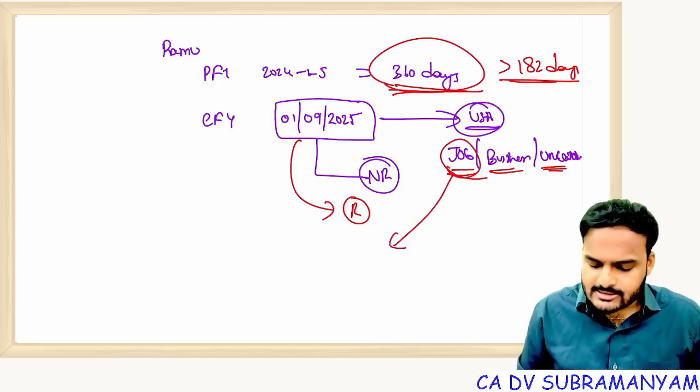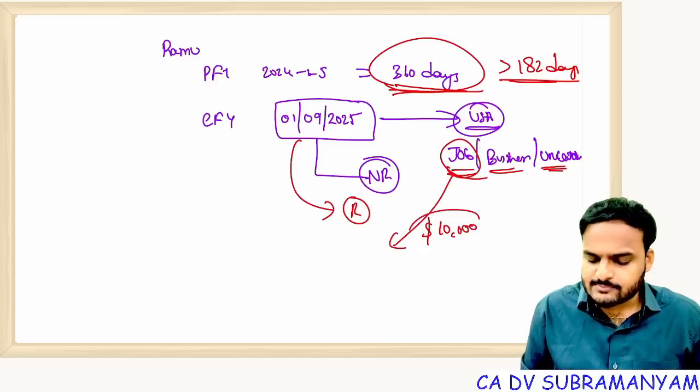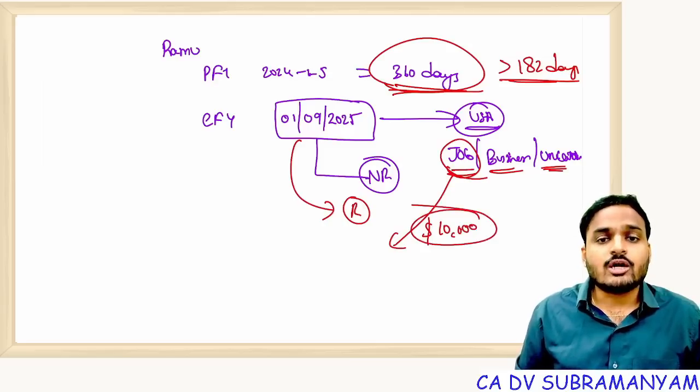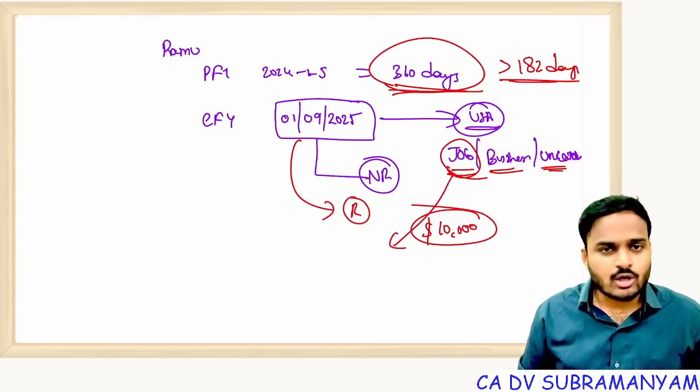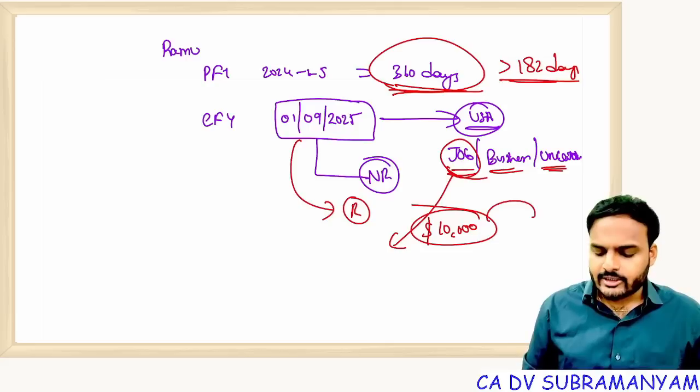In this employment, he is getting $10,000 every month. As per FEMA 1999, he should not possess dollars. He should not own dollars. Immediately, he should convert it into rupees. For example, some 8.4 lakh rupees.